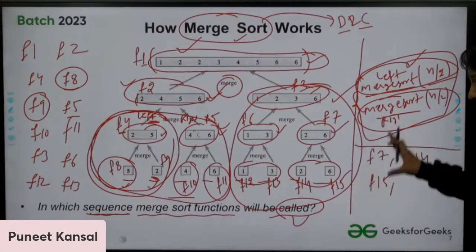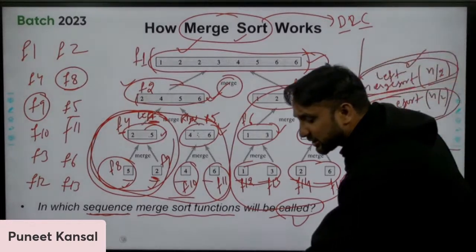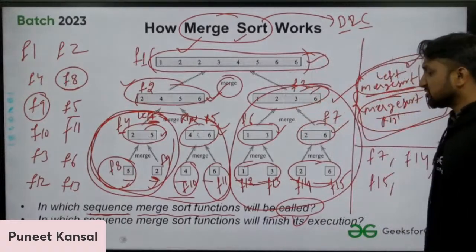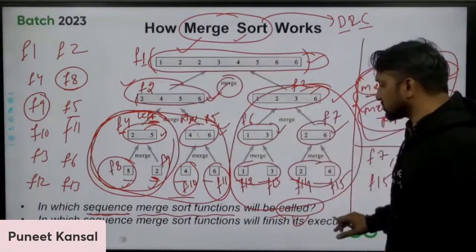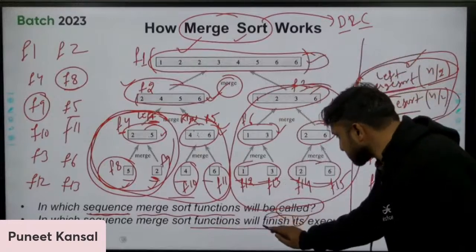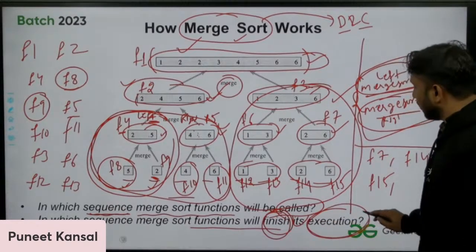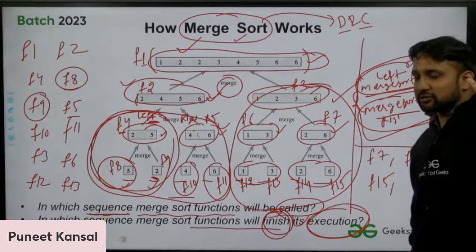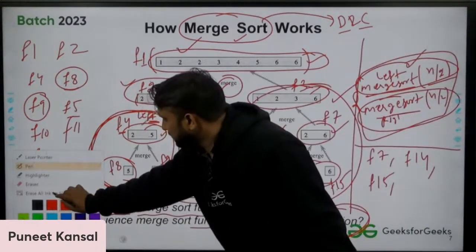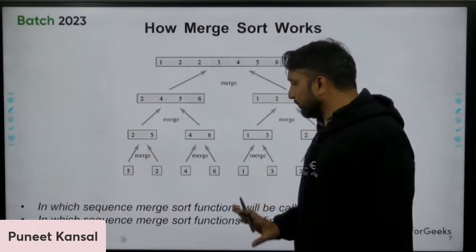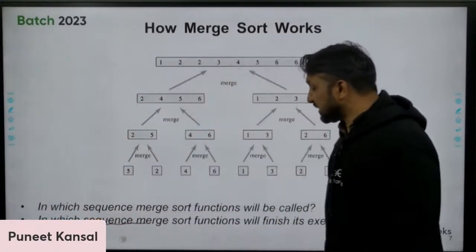This is how we are calling the functions. And another question they can ask you is, out of these functions, which function will finish its execution first? Okay, you tell me only one function. No need to write the complete sequence.